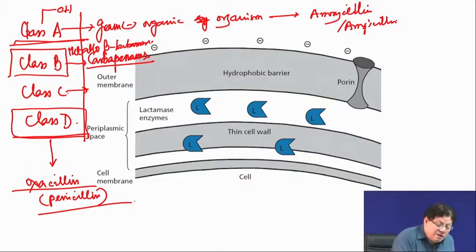Out of these, the most difficult one is class B, because it is a metallo beta-lactamase.